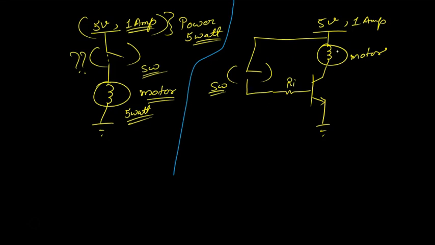Okay, here also the motor is running with 5 volt, 1 ampere, and here you are using the switch only. You're not removing the switch from the circuit, are you? Sir, to control the RPM of the motor. Assume I want to run the motor at its maximum speed. 5 volt, 1 ampere, it is running at 500 RPM. Here also it is running at 500 RPM.